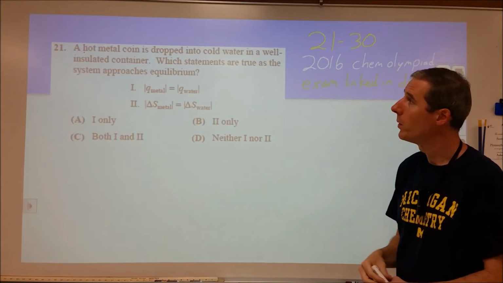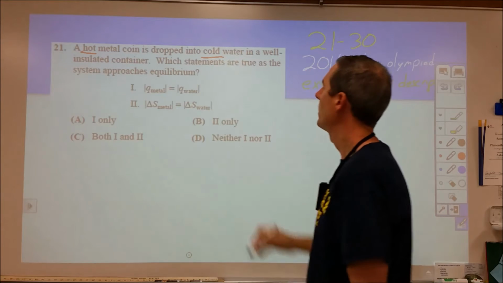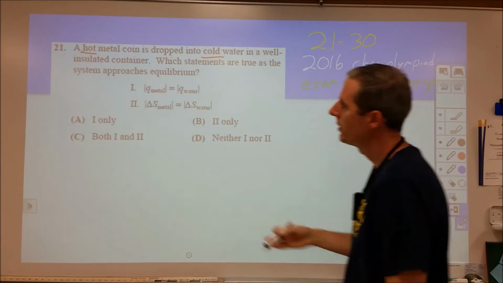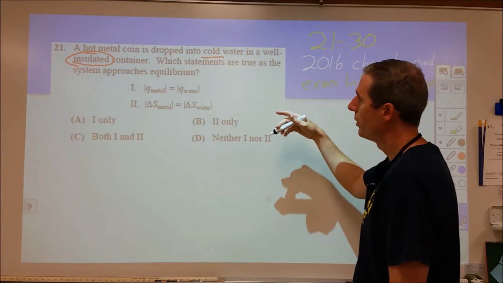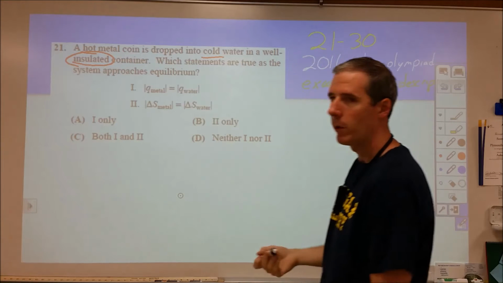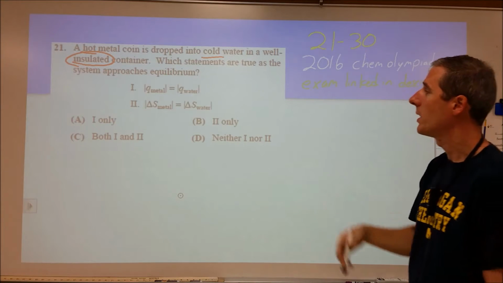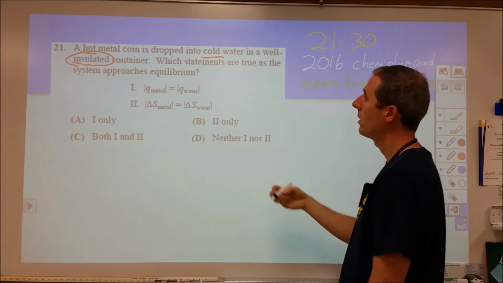So here we are in number 21. We have a hot metal coin dropped into cold water in a well-insulated container, so we can assume no energy exchange with the surroundings. Which statements are true? For all the energy that leaves the metal and goes into the water, it will be the same in amount. And so we commonly say that the heat of the metal is equal to the heat of the water. Really, it's just the heat transfer between the metal and the water.